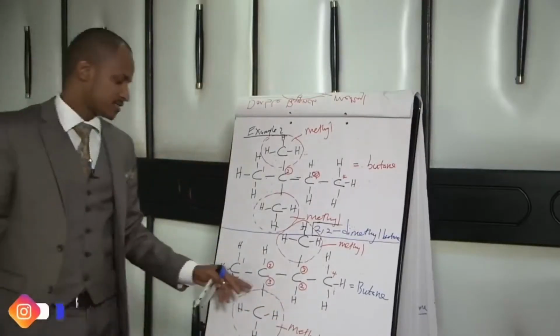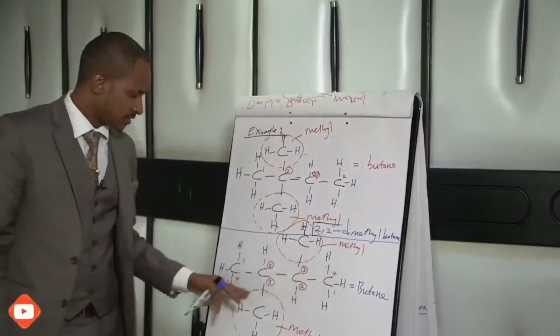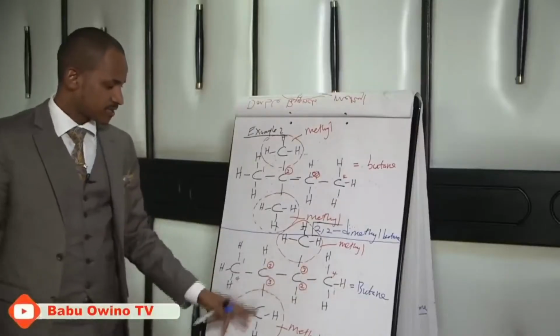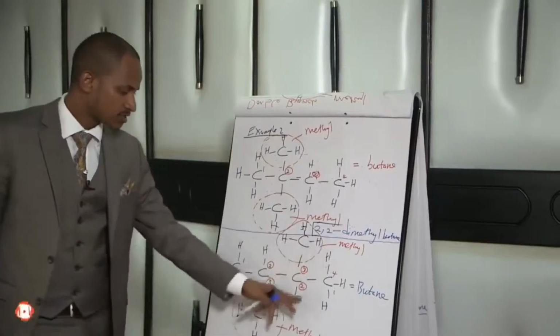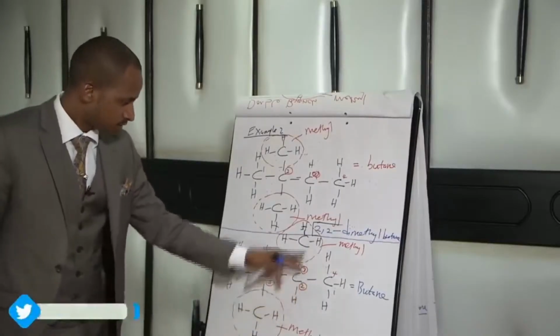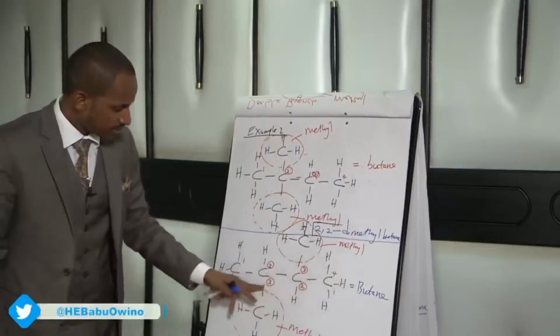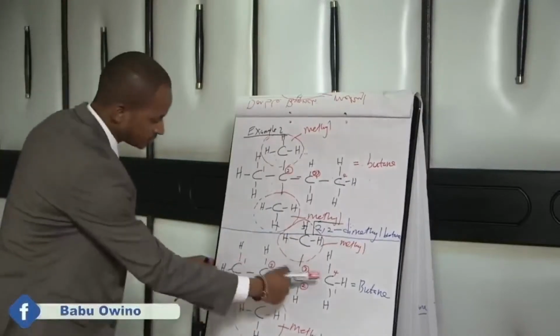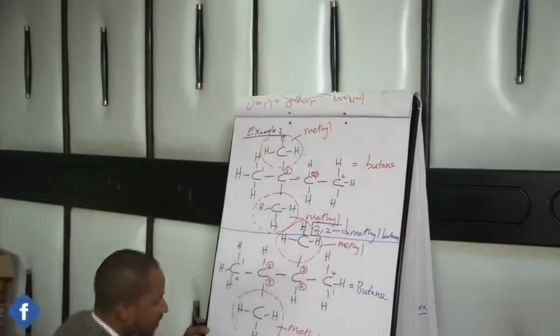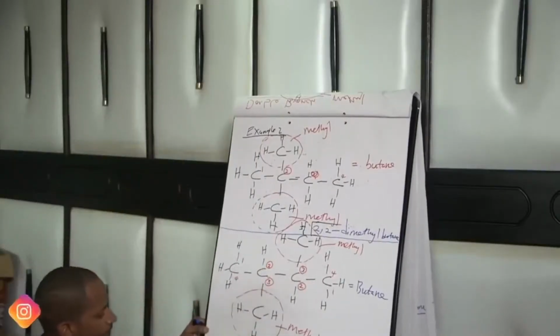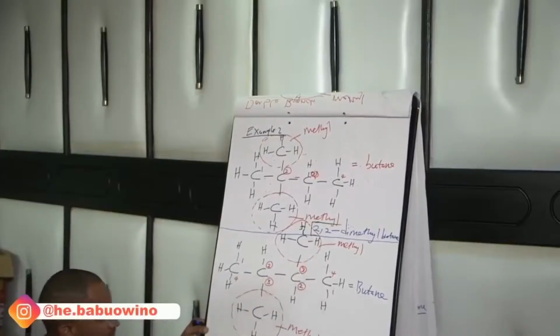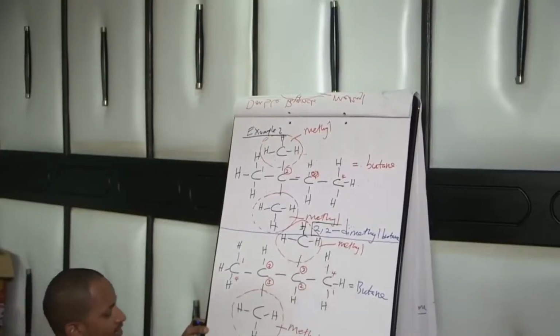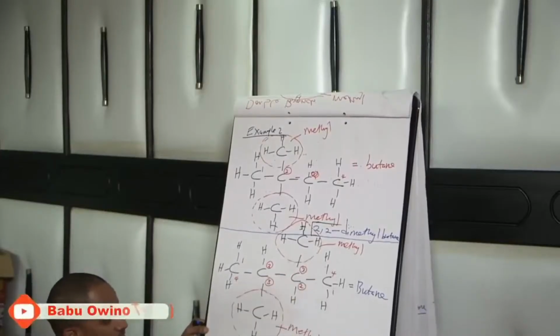So you notice, class, that when you go like this, it lies on the second, the first branch, and third, the second branch, or the other way round. So you can start with this or like this. You simply name it as 2, 3, then there are 2 methyls, you say dimethyl butane.